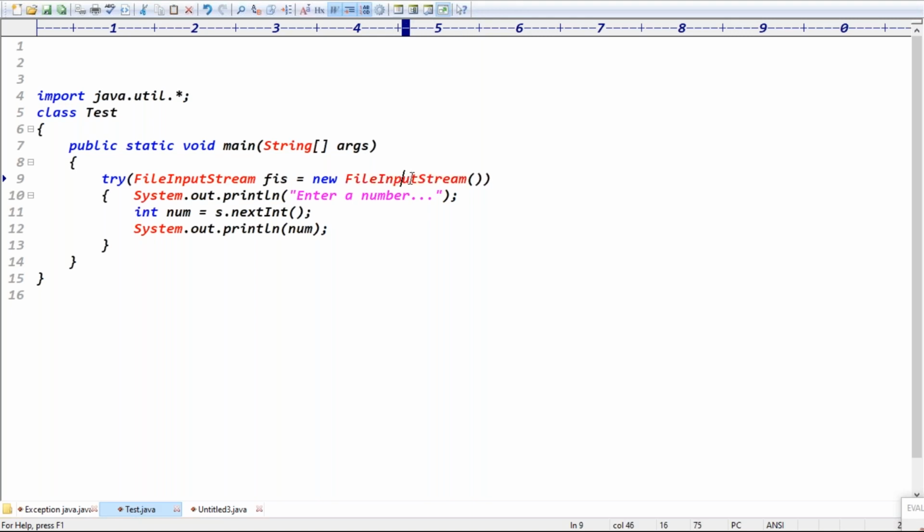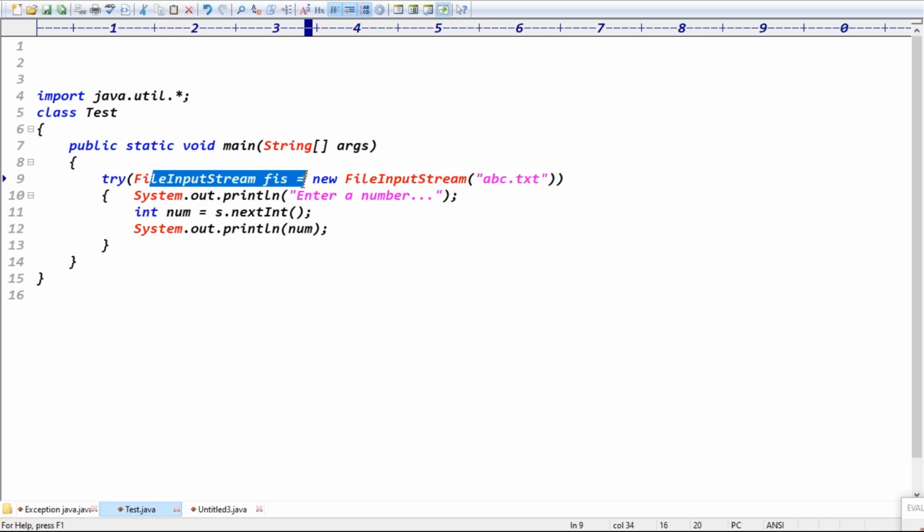Guys, FileInputStream class throws which exception? FileNotFoundException. Previously, we took the Scanner class. Scanner class doesn't throw any exception. It's not throwing any checked exception. But FileInputStream throws which exception? FileNotFoundException, right? Yes. FileInputStream throws the FileNotFoundException, and the FileNotFoundException is a checked exception,